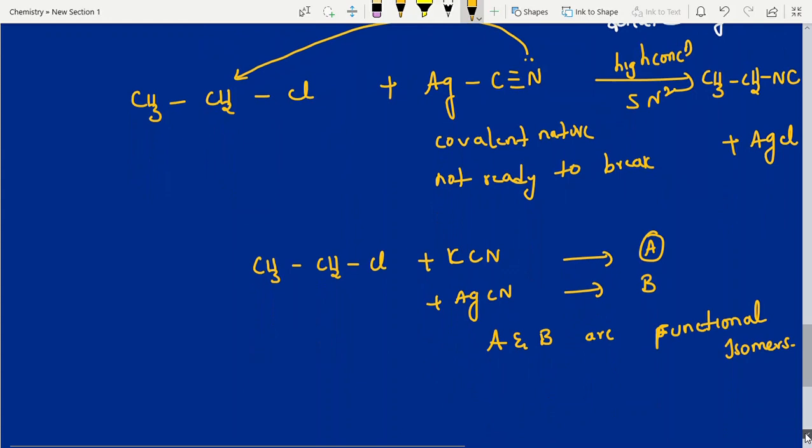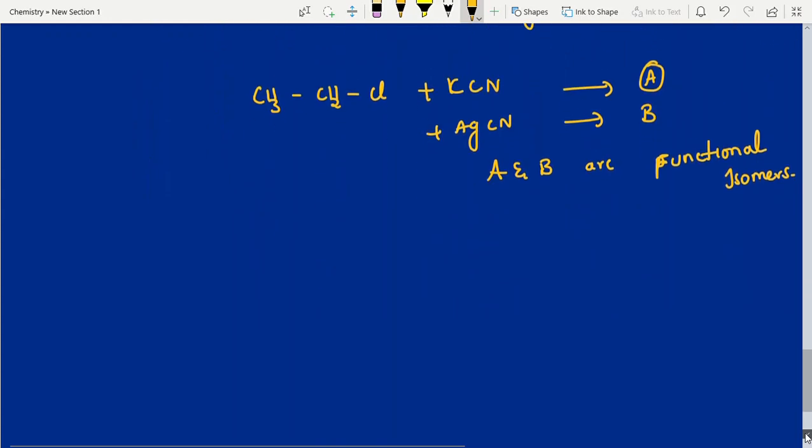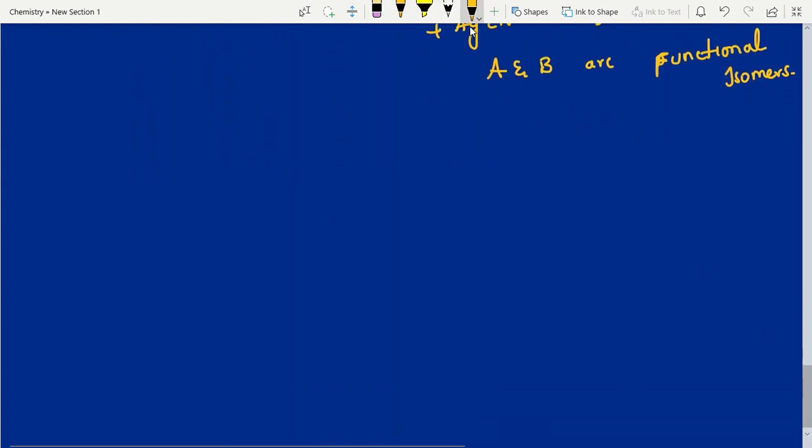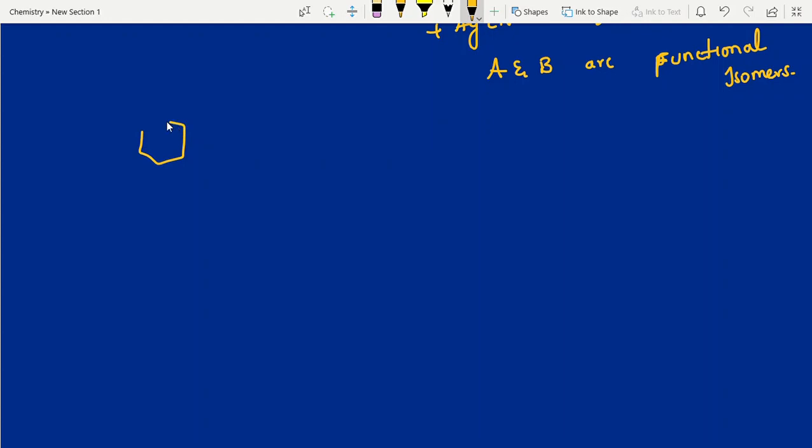Some important reactions we will discuss. Haloarenes, again in the amines chapter, the last chapter in organic chemistry, they also ask this question. So what is it, students? Aniline. Aniline is a strong activator. In second year chemistry, we have two strong activators. One is aniline, another one is phenol.